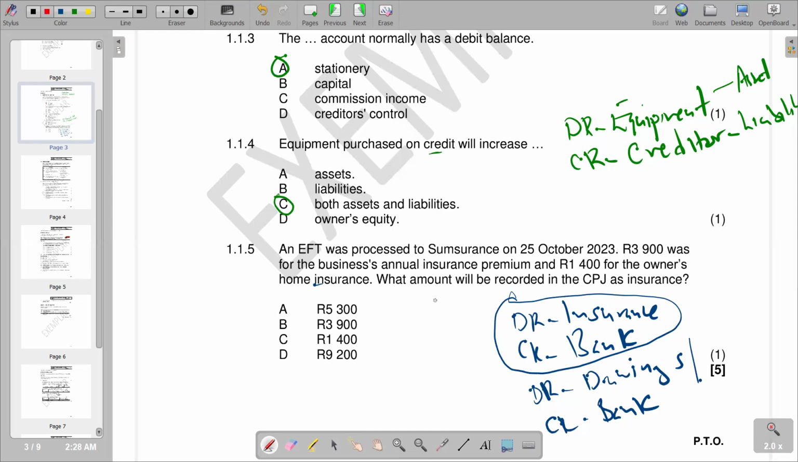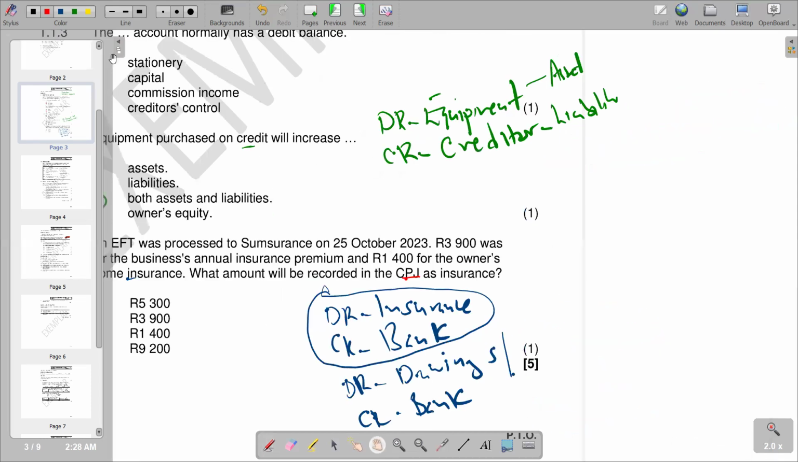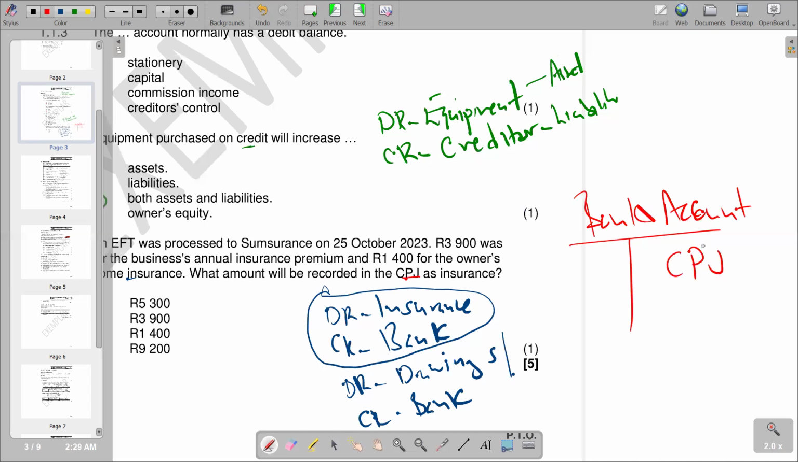Now the question is saying what amount will be recorded in the cash payment journal. Whenever we have a transaction that is crediting bank, it becomes our cash payment journal. Remember, in our bank account, presented as a T account, we have the cash payment journal representing the credit side, and the cash receipt journal representing the debit side. Both are credits, so they are both going to the credit side, which means they are going to the cash payment journal. So we have 3,900 credited on the first one and 1,400 on the second, so we are putting 3,900 and 1,400 in the cash payment journal.